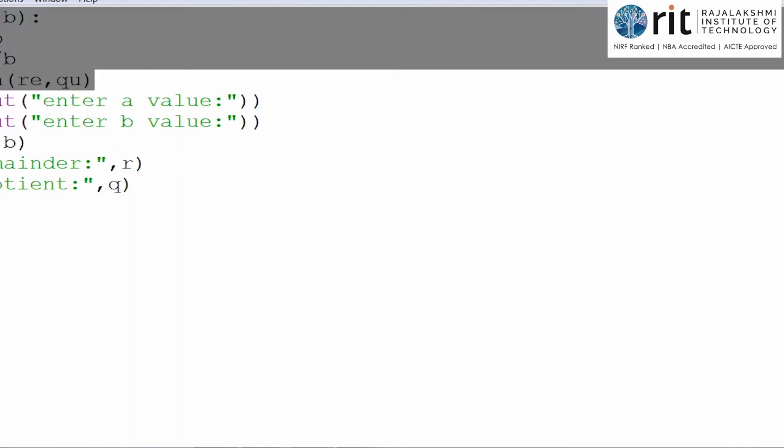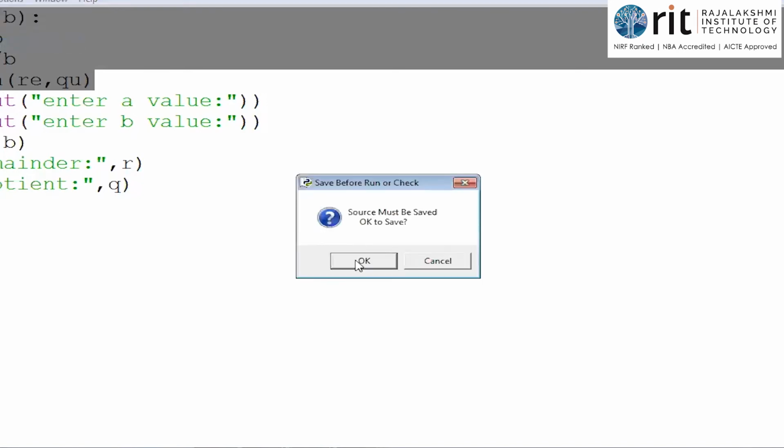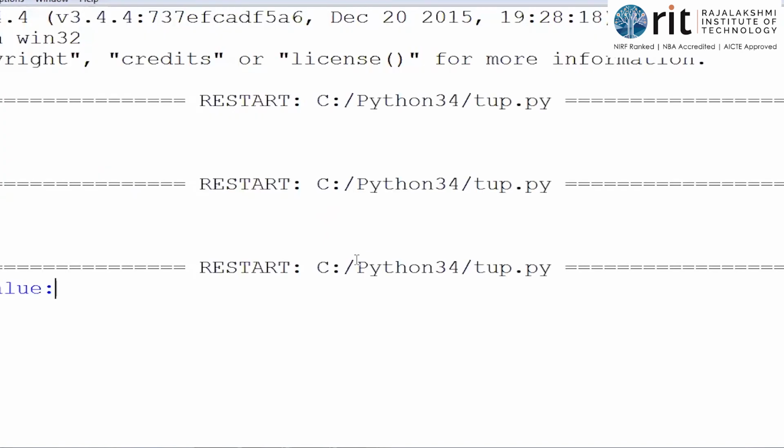executed. Two values are passed on the right hand side. Those two values are stored in r and q. The first value is stored in r, the second value in q. Then I am printing it, remainder and quotient only. Okay? Let's see. Now I'll give 5 and 2. Let's check what happens. Remainder 1, quotient 2. Correct? The quotient is 2.5, but here I have given integer division, so 0.5 will be cropped. So only the integer part will come. So this is how it gets done.